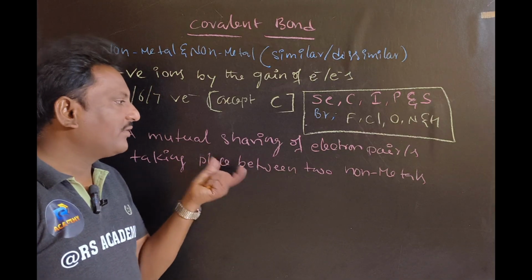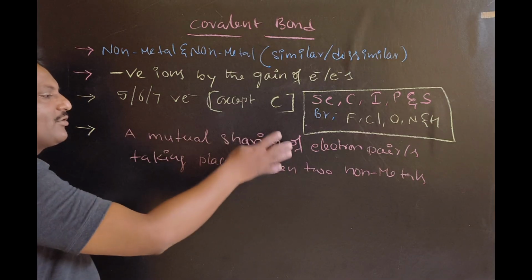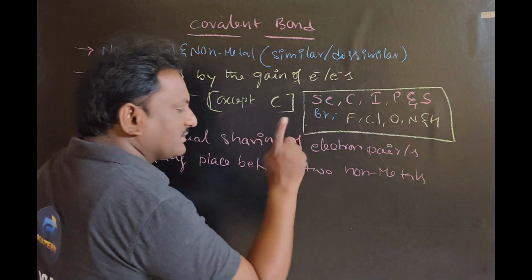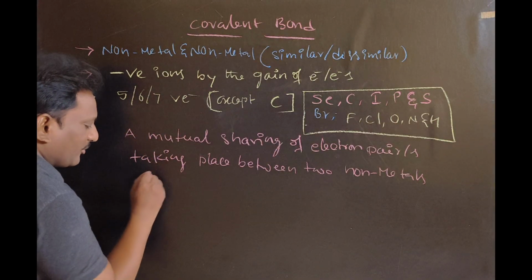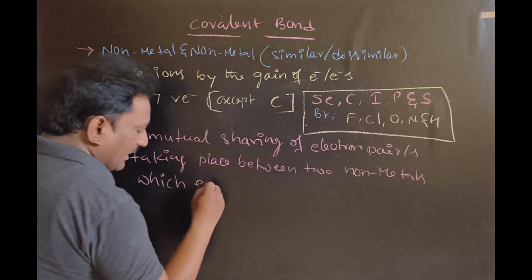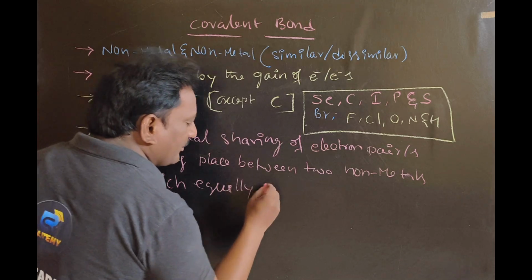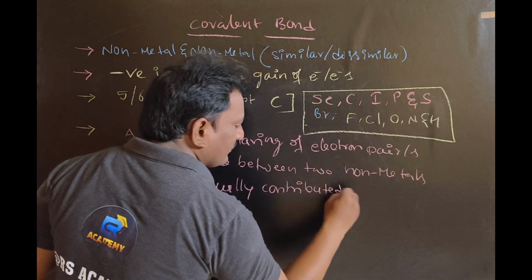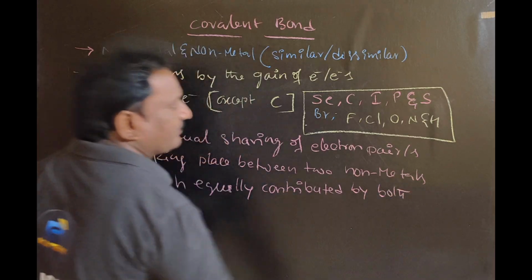This is the way of forming a covalent bond: a mutual sharing of an electron pair taking place between two non-metals, similar or dissimilar, which is equally contributed by both. Let us add one more point: equally contributed by both.